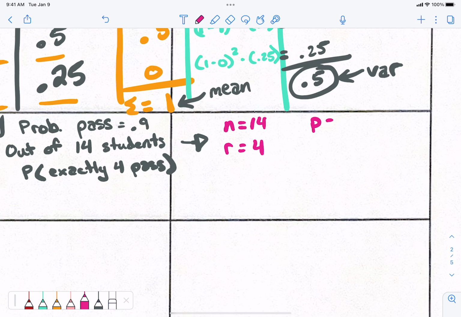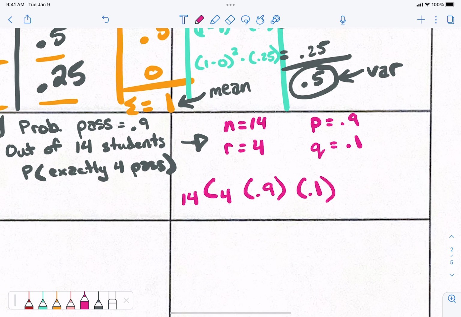What's P? 0.9. What's Q? 0.1. We're calculating the probability that exactly 4 of them are passing. You just plug it all into your computer and you get 14 C 4, 0.9, and 0.1. Okay, now my exponents on my 0.9 and my 0.1.